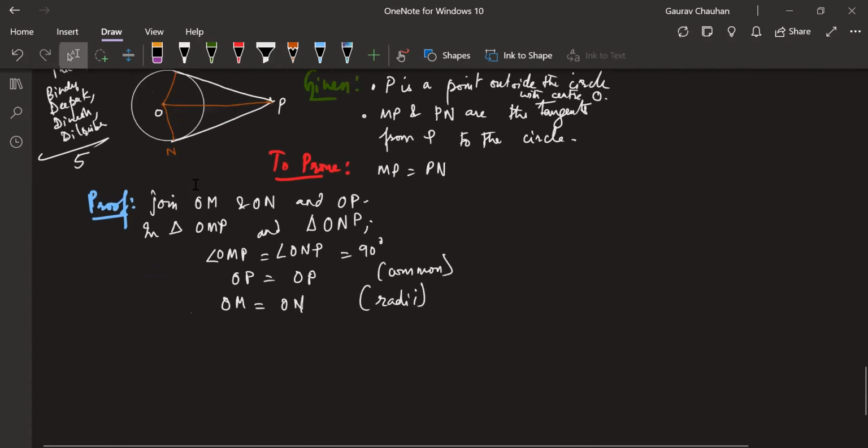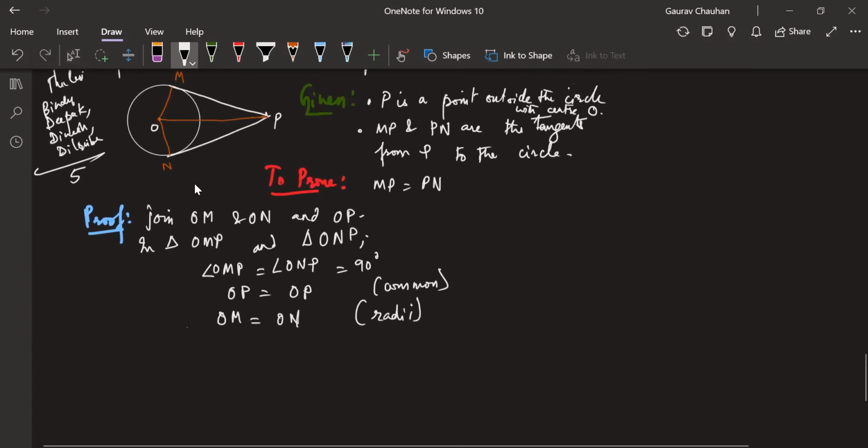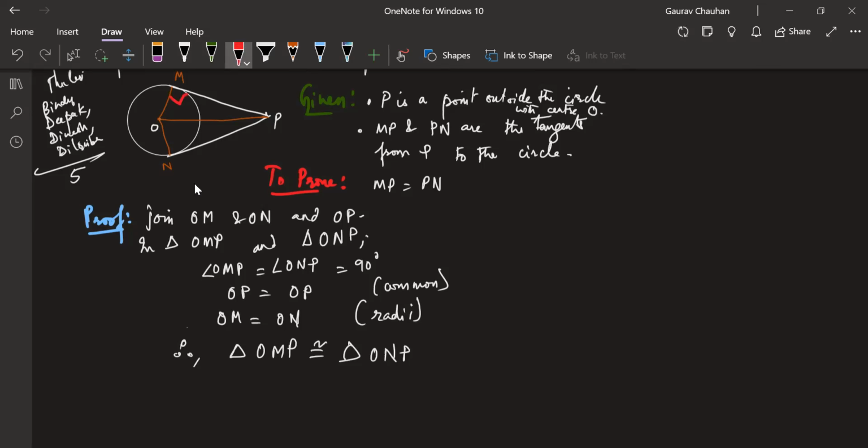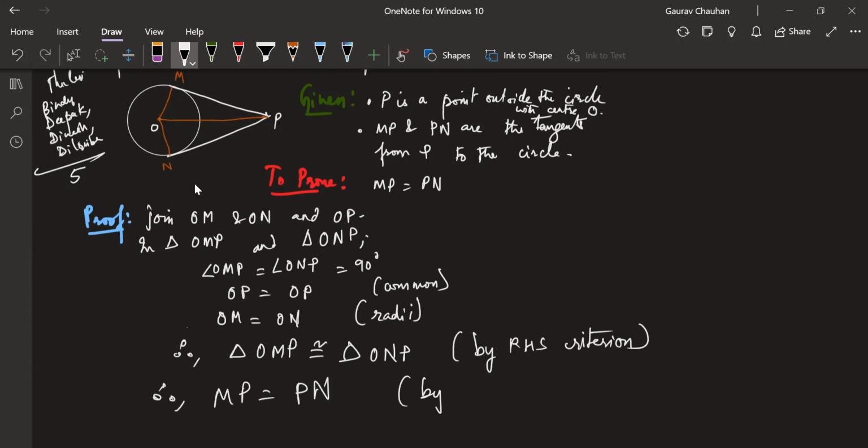So therefore, triangle OMP is congruent to triangle ONP. Right angle on right angle, and obviously OM equals ON. So based on that, if you make the mapping, you will get this. This is by RHS criteria. Therefore, what's my conclusion? MP is equal to PN by CPCT.